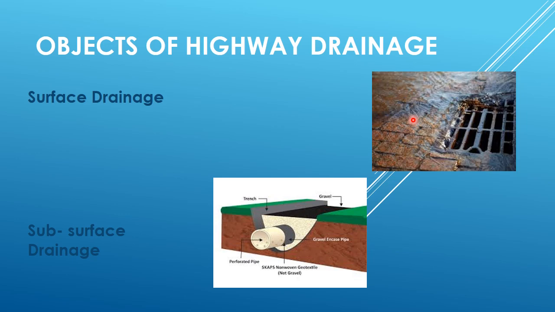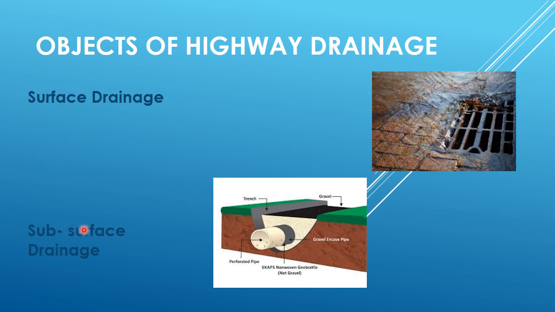Removal and diversion of surface water from the roadway and adjoining land is termed as surface drainage. Surface drainage of the roadway is to be effected with the help of well-designed and constructed surface drainage system consisting of camber, cross slope, shoulders, roadside drains, etc.